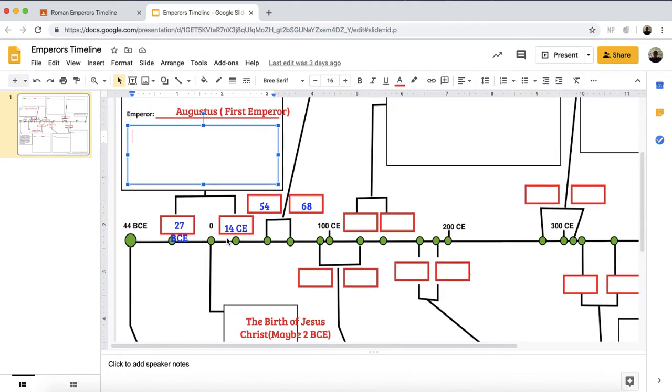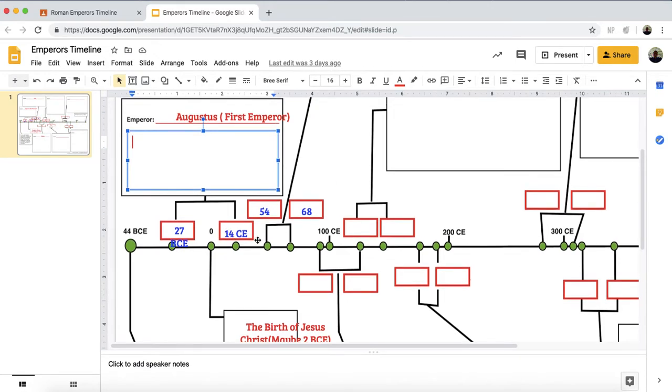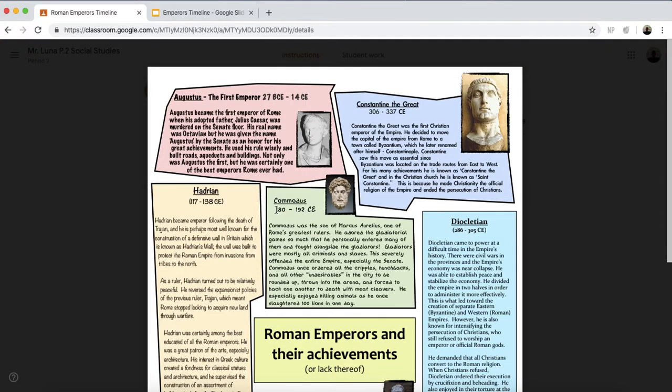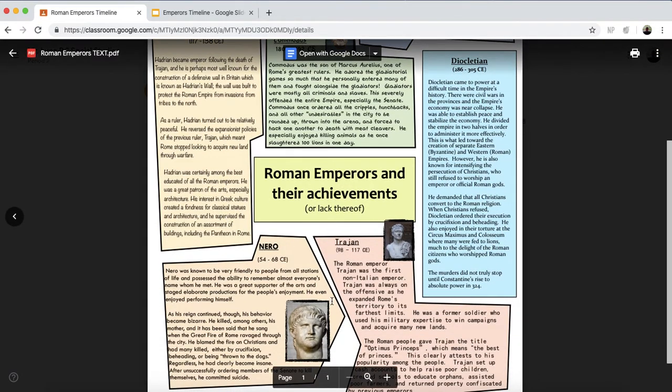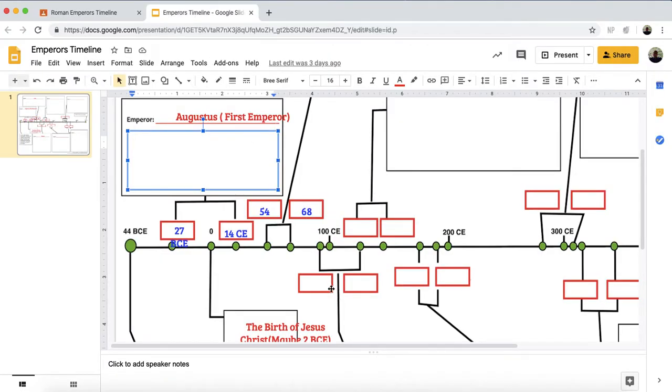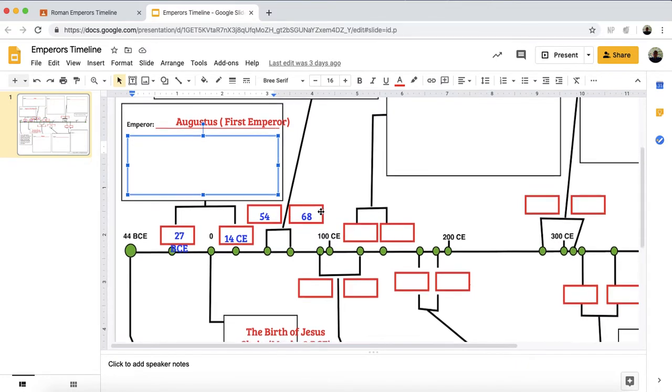You'll go to the next green dot, which is basically the end of Augustus' rule. Then you go over here, and it's basically the next ruler. So we're going to go right here. What's the closest number to 14? It's not 306. It's not 286. It's not 180. It's not 117. The next one will be either 54 or 98. As you know math, it's 54. So your next emperor that you will fill in is Nero. He ruled from 54 to 68, Common Era.